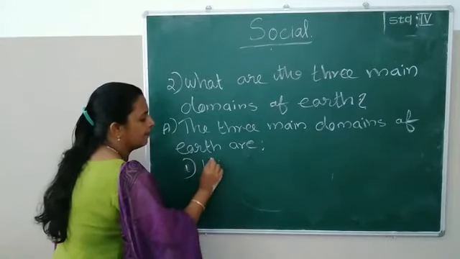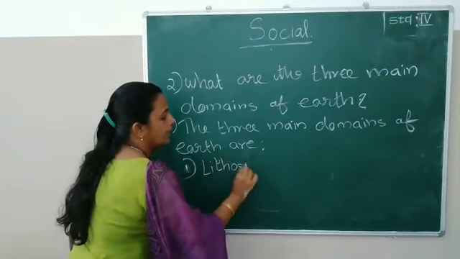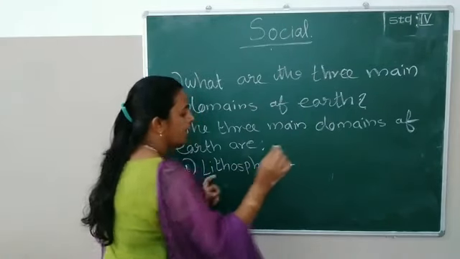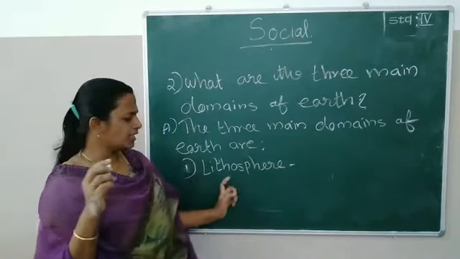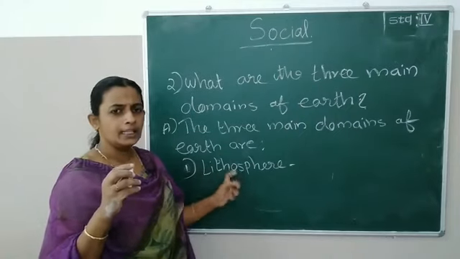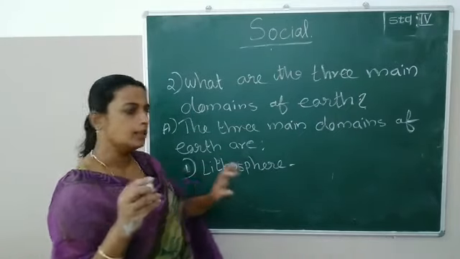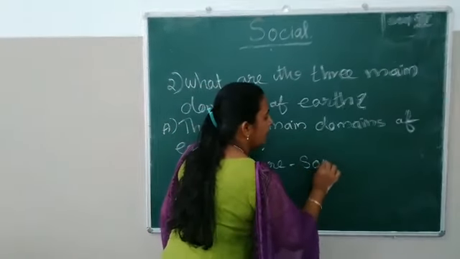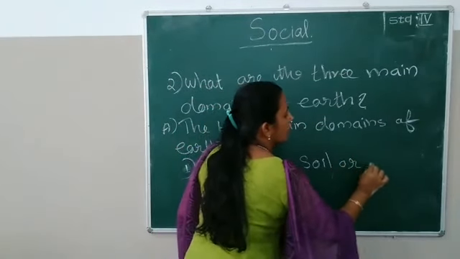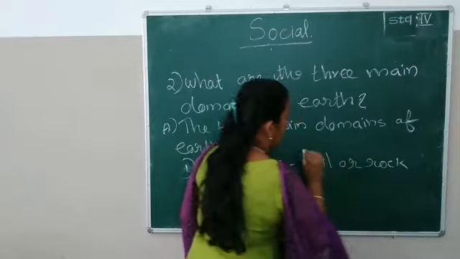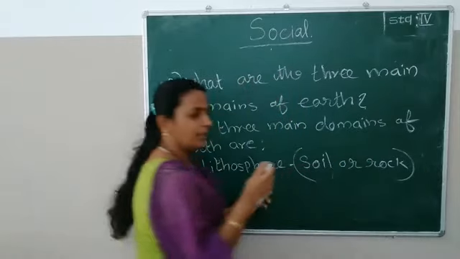Yes, lithosphere. Lithosphere, and in brackets you can write, what is the word meaning of lithosphere? Lithos, soil or rock. Soil or rock. In brackets, that's easy for you.